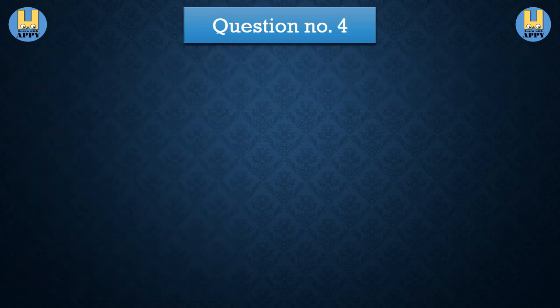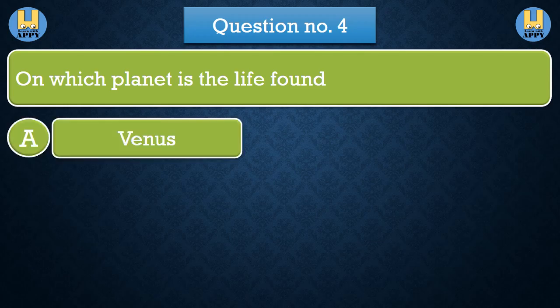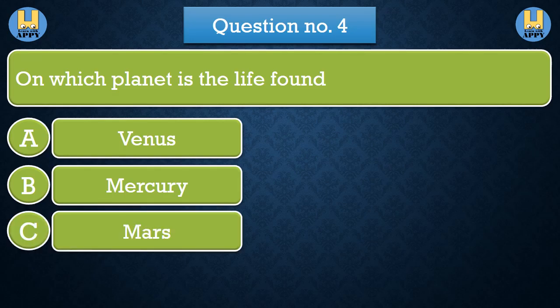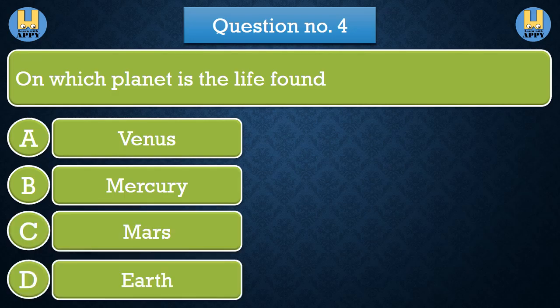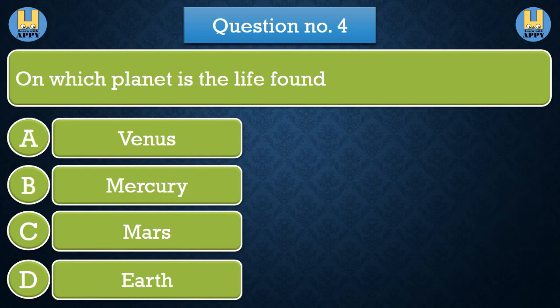Question number 4. On which planet is life found? Option A, Earth. Option B, Venus. Option C, Mars. Option D, Mercury. The correct answer is option A, Earth.